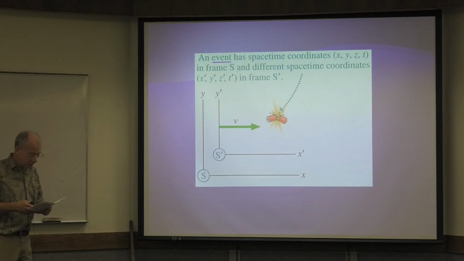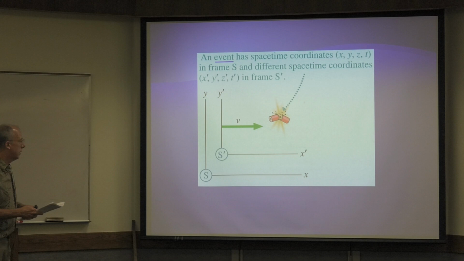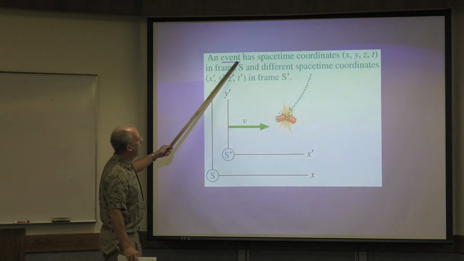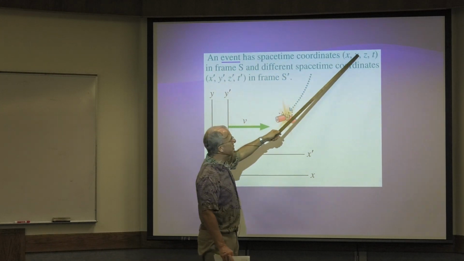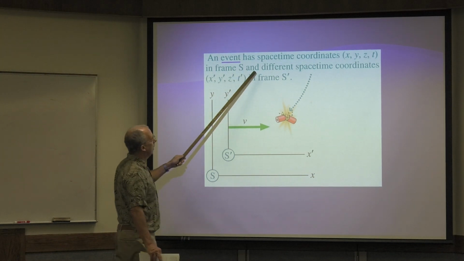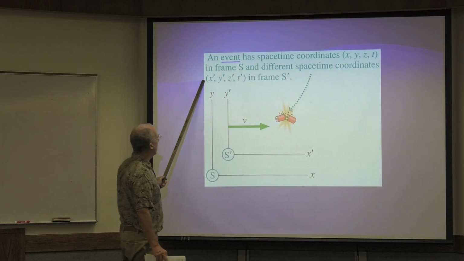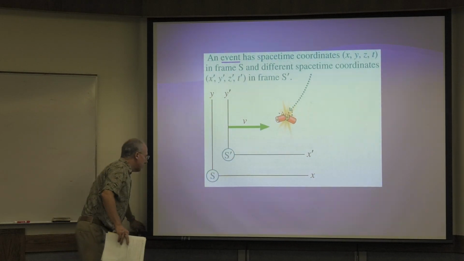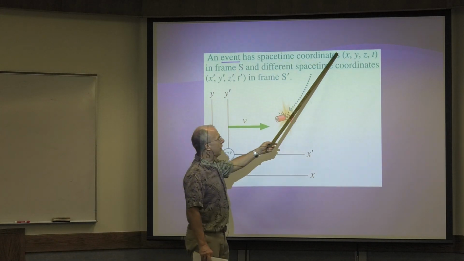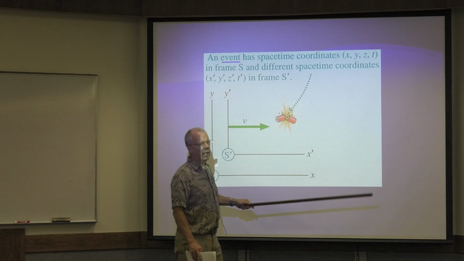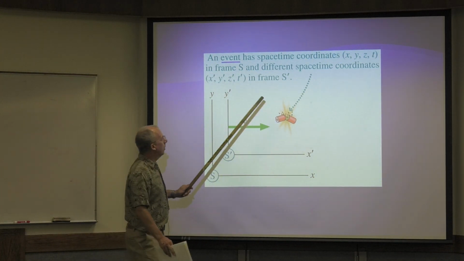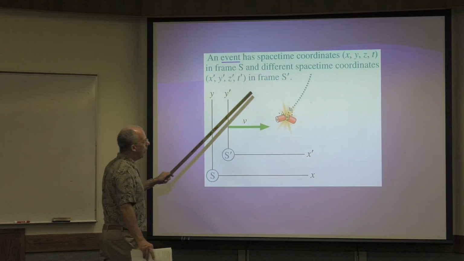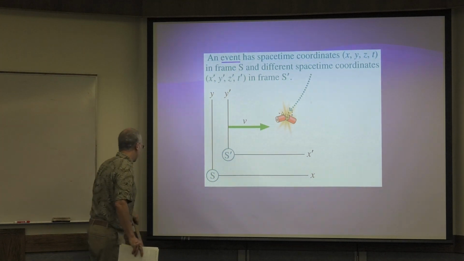So we want to talk about events and space-time coordinates. These are just fundamental to relativity. An event has space-time coordinates x, y, z, t in frame S, and different space-time coordinates x prime, y prime, z prime, t prime in frame S prime. When we talk about space-time, it's not just where it happens, it's also when it happens. And look what this is saying. It's obvious that the x, y, and z will be different, but now we're saying that the times are different as well, because time is relative.